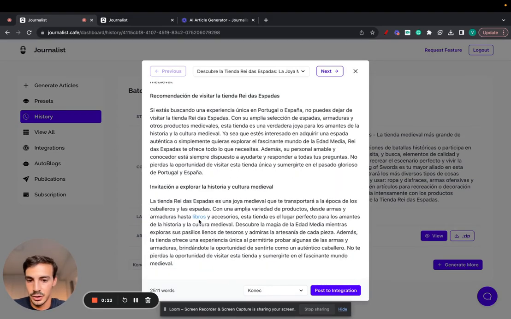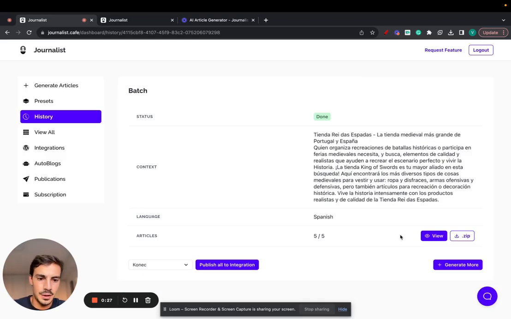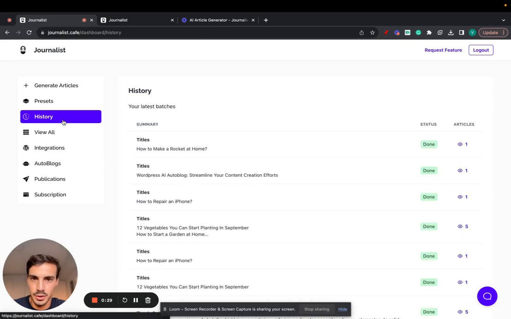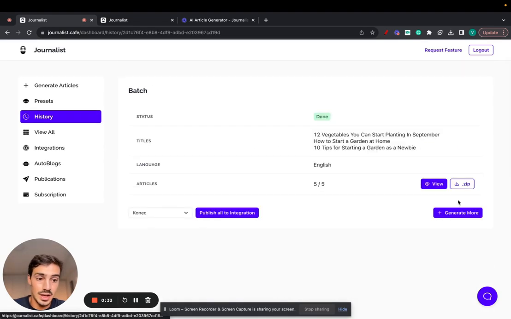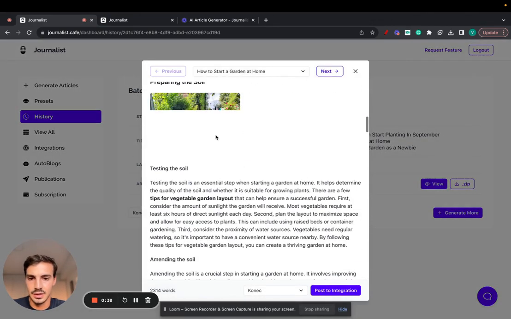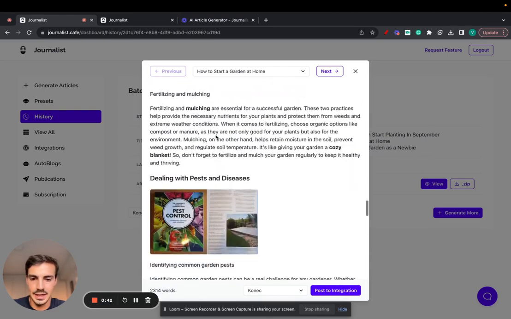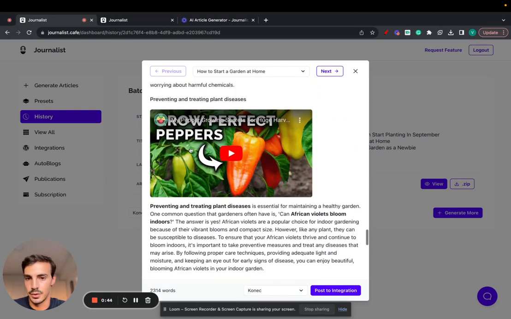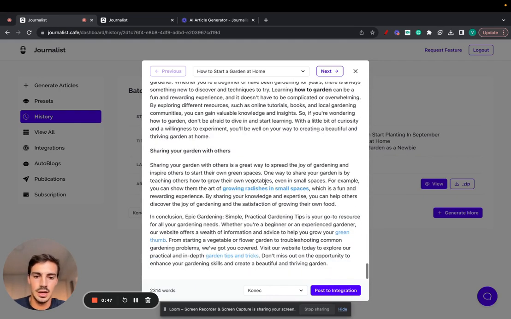You can even add internal links like this one, external links, calls to action, videos, all that, a bunch of cool stuff. But this was all done in Spanish. And I'm going to show you exactly real quick here, just another one, a pretty cool one that is in English, but it is a bit better in my opinion because it has these brighter images and also has an in-article video, right? So you can do this as well. Again, bold out words, you can add internal links, external links, all that cool stuff, right?